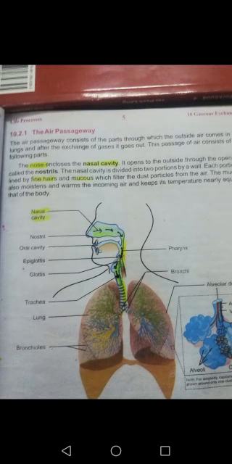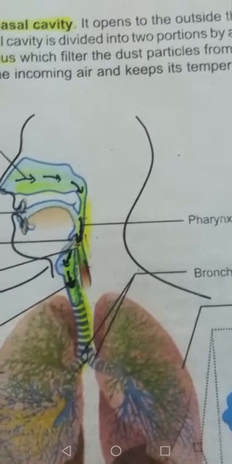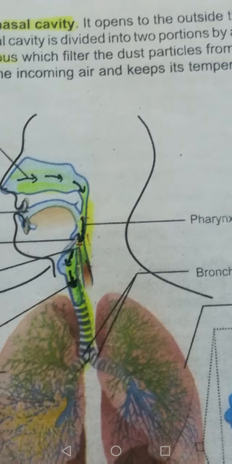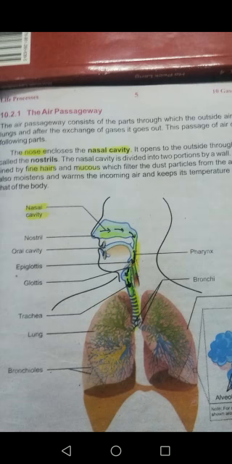After the nasal cavity, the next part is the pharynx. The nasal cavity opens into the pharynx by internal nostrils. From the internal nostrils, air goes into the pharynx.